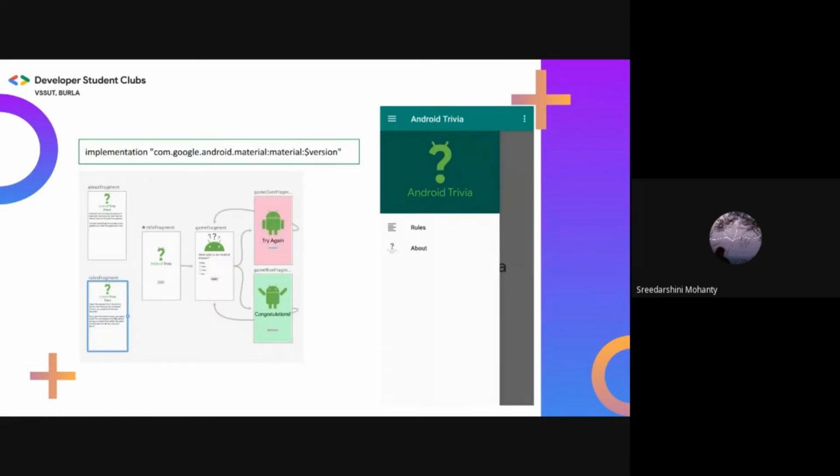Add the mentioned line to the app level build.gradle file and sync the project. Update the variable version if required in the file, project structure, and variables. The navigation drawer will have two menu items, each representing a fragment that can be reached from the navigation drawer. The About fragment already has an ID in the navigation graph. Open the navigation.xml file design tab, click on New Destination, and add the fragment rules. Set its ID to rules fragment.